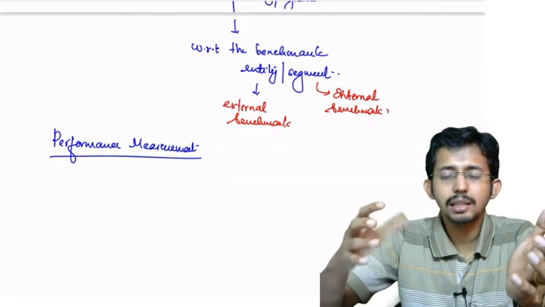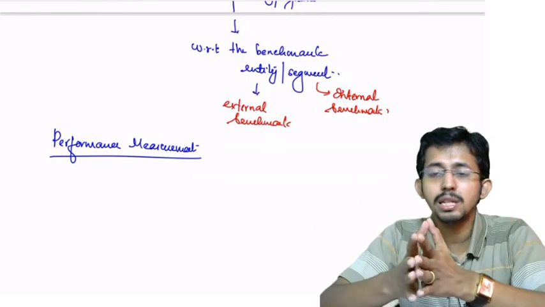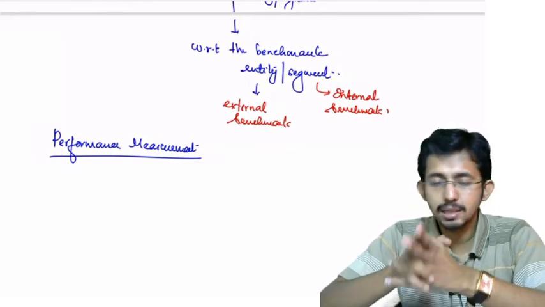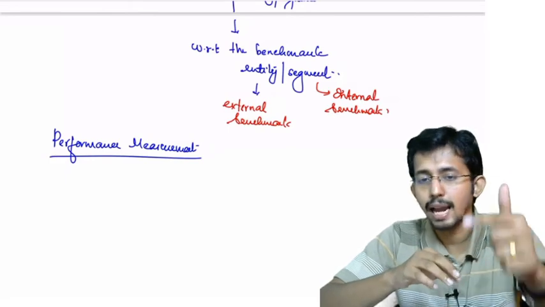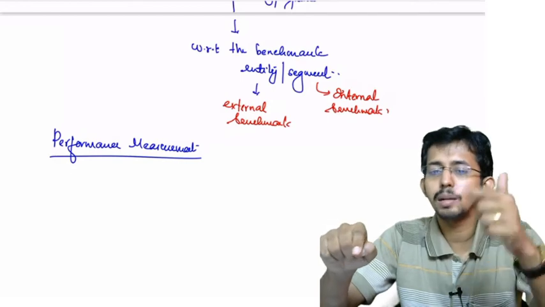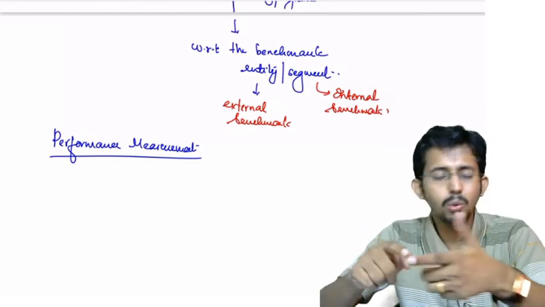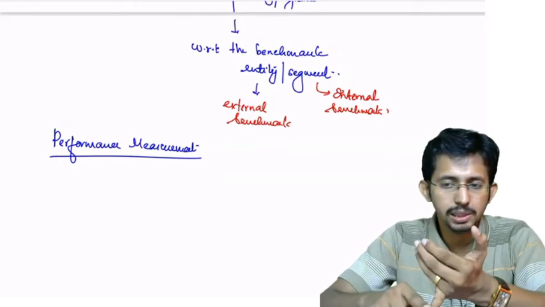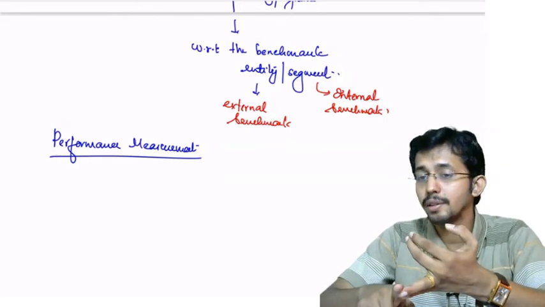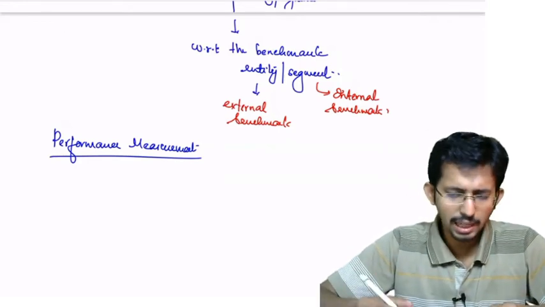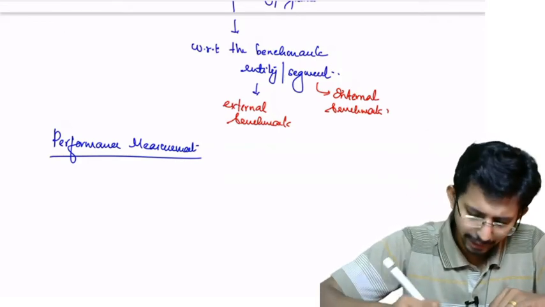Then the targets and the actuals can be used as a measure for comparing the performance of the person who is responsible for that particular activity or the division which is in control of that activity. So this can be used as a method to measure the performance of a particular person or division. So that is performance measurement. There is nothing big to explain in that.